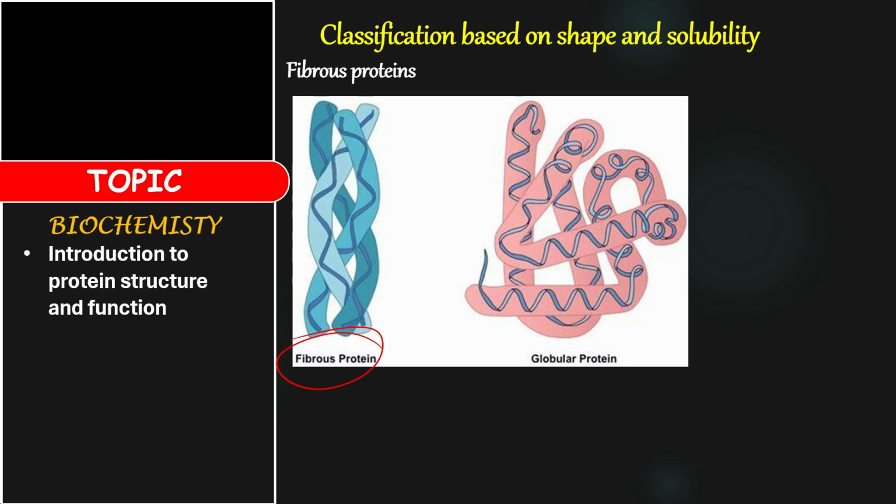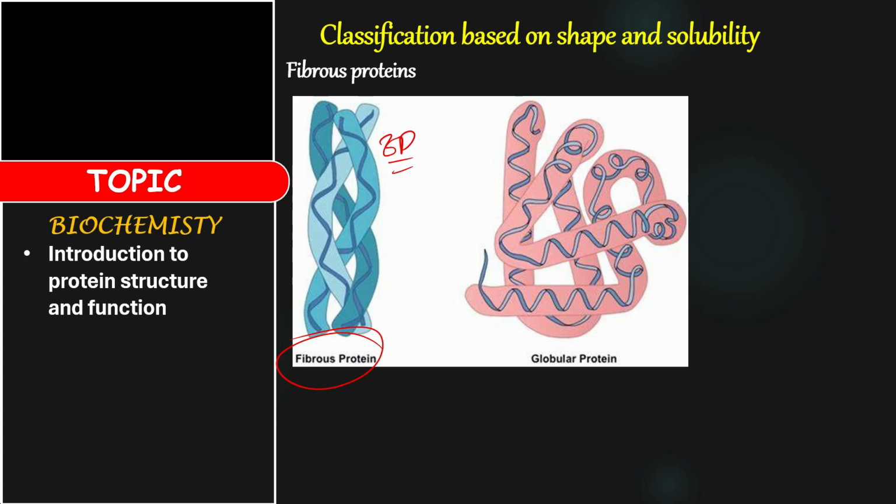Now, most fibrous proteins lack the 3D structure or the quaternary structure of protein. They are usually primary or secondary structure. You are going to learn about the primary and secondary structures of protein, maybe in our next lecture, or I think it's in the first video I sent on the 3D structures of protein. The primary structure of protein contains the order of the amino acids and is a linear shape protein. Are you getting it?